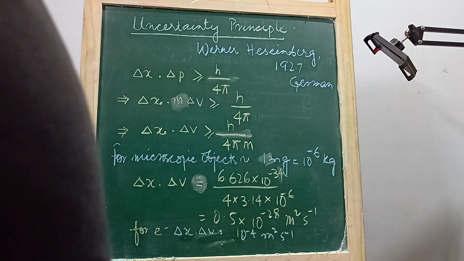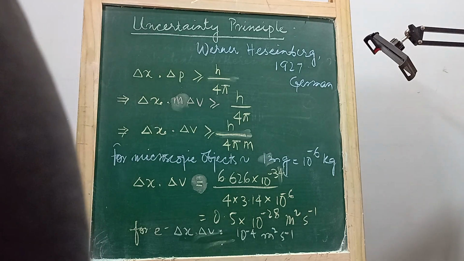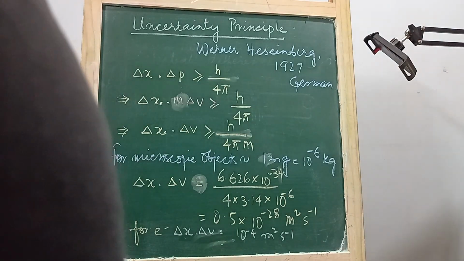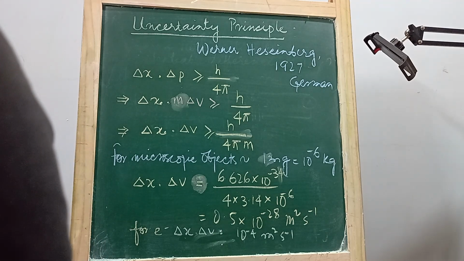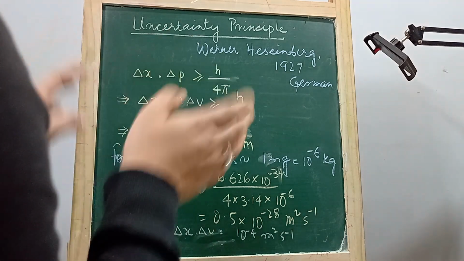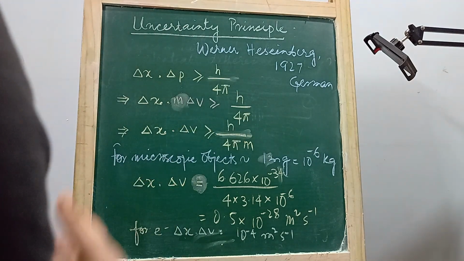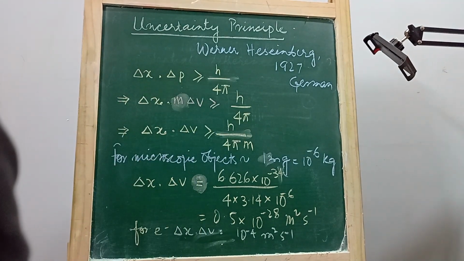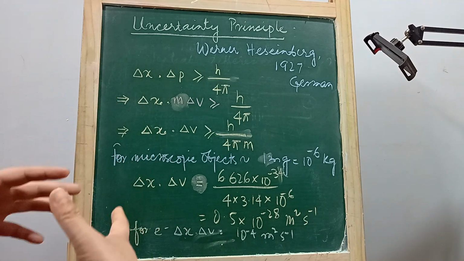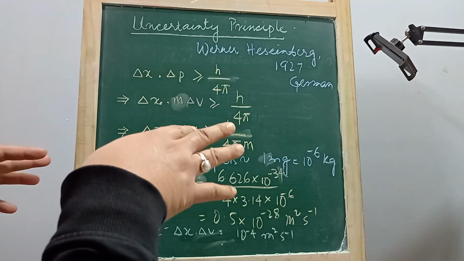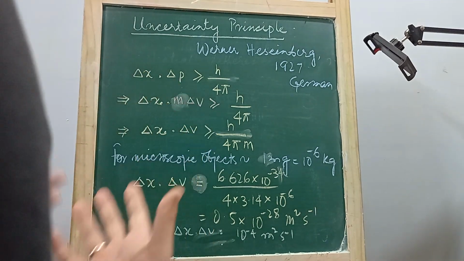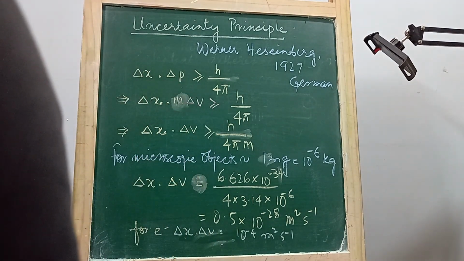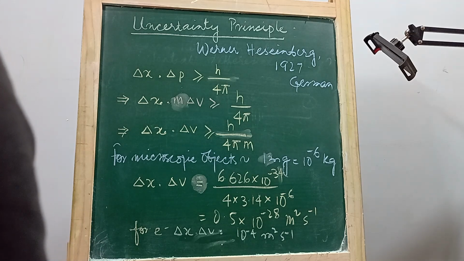Uncertainty principle. This very principle, proposed by German physicist Werner Heisenberg in 1927, is in accordance with, in consequence to, the dual behavior of matter and radiation. Both matter and radiation have dual behavior. Sometimes they behave as a particle, and sometimes they behave as a wave, depending upon their interaction.